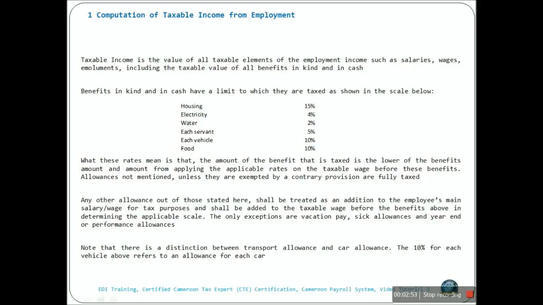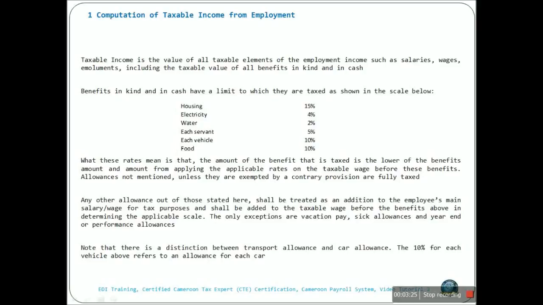Any other allowance out of those stated here shall also be treated as an addition to the employee's main salary and wage for taxation purposes and shall be added to the taxable wage before the benefits above in determining the applicable scale. The only exceptions to this category are vacation pay, sick allowances, and year-end bonus or performance allowance.